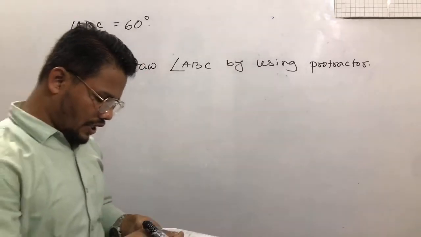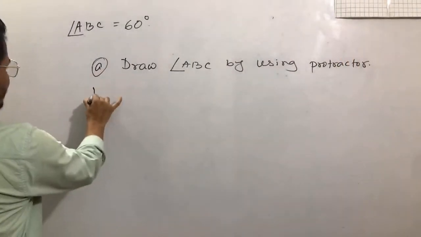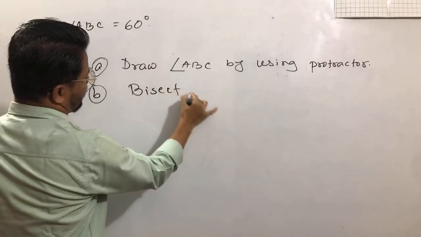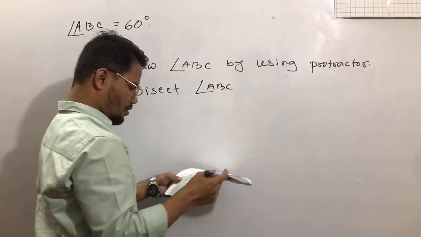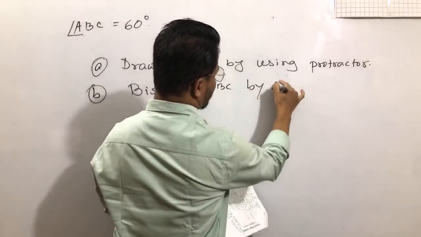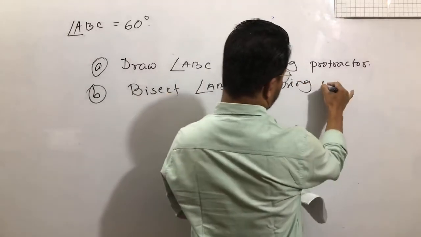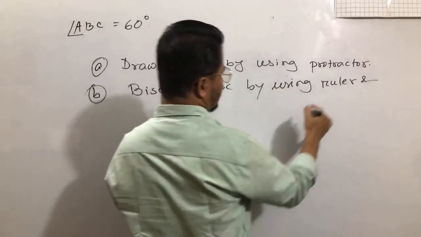The second question: bisect angle ABC by using ruler and compass.